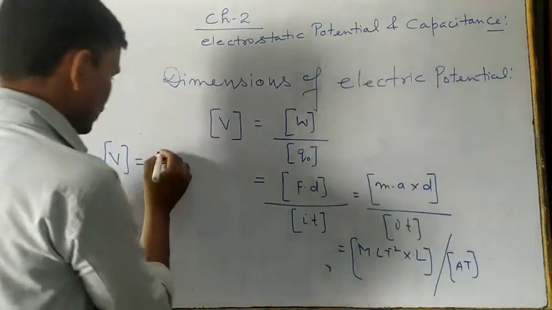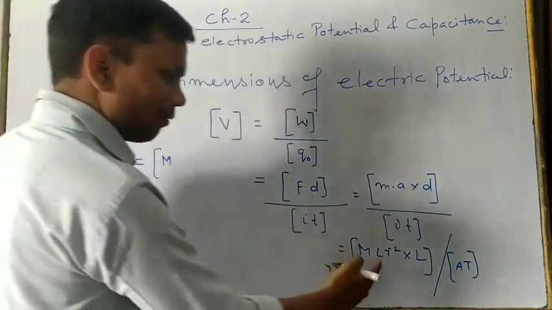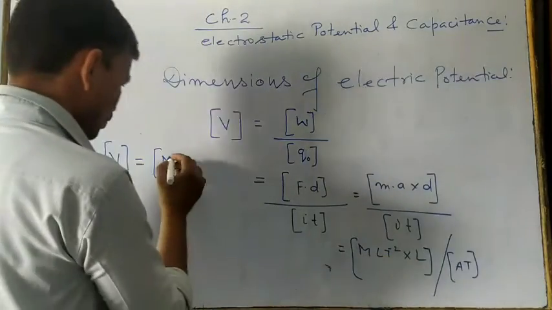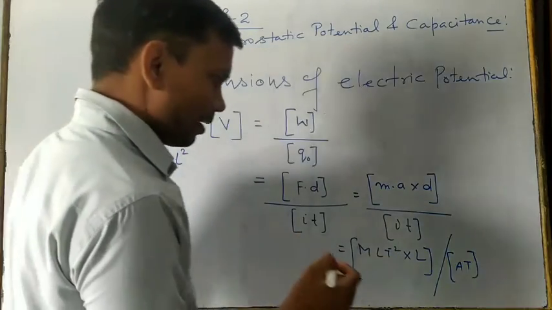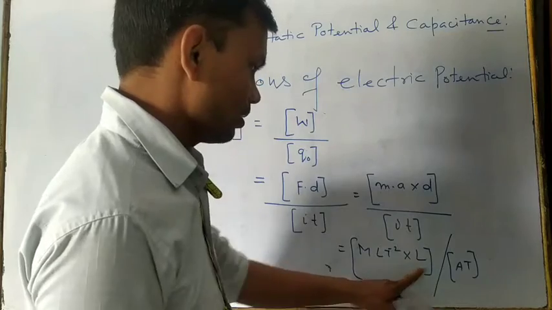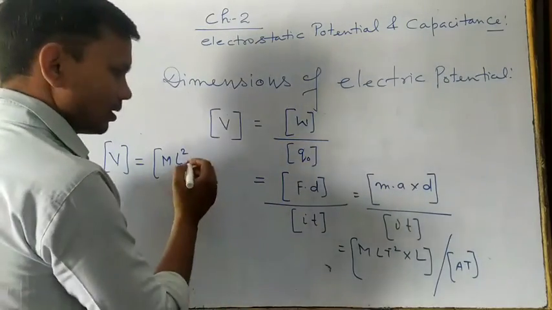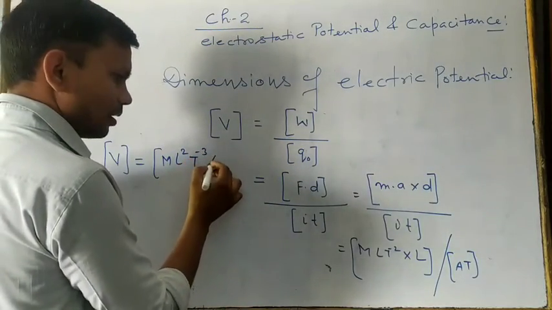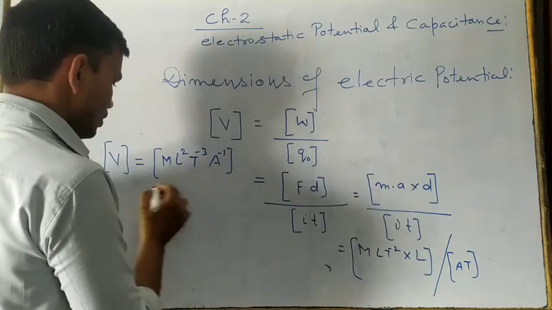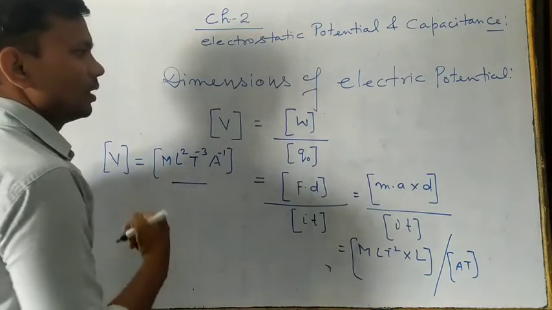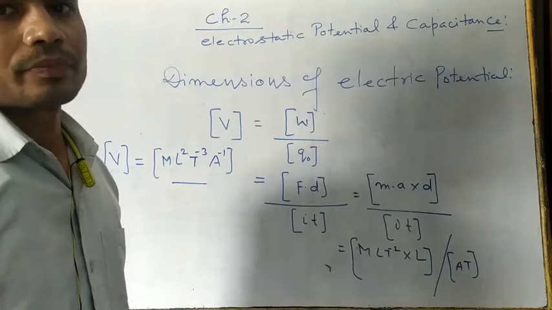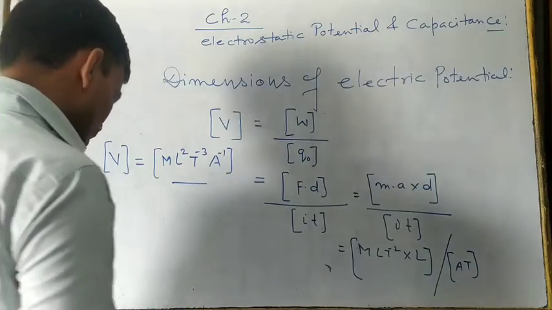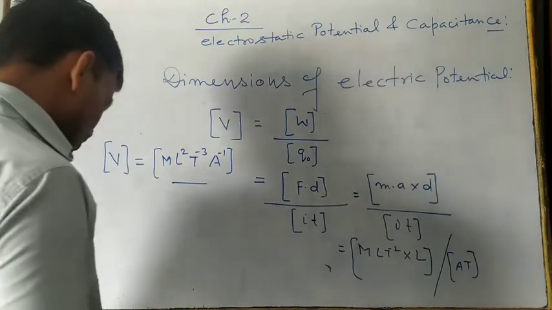M, so M you have to write. L^1 then L^2, L power 2. And L power 2 is what? T. This goes up, T power minus 3. And then after that A power minus 1. So this is the dimensions of the electrostatic potential. Right? Now this we have calculated. After this one you have to see.